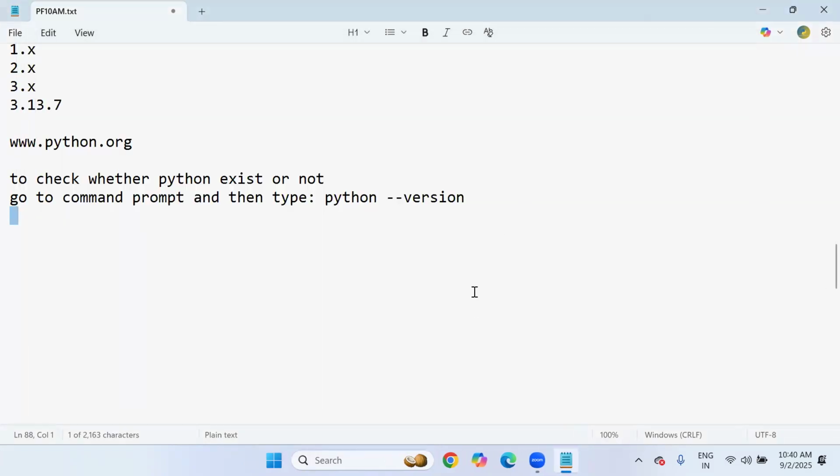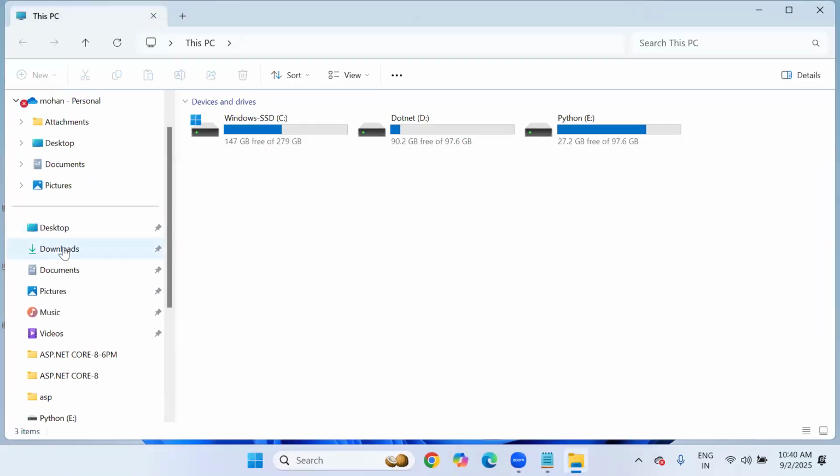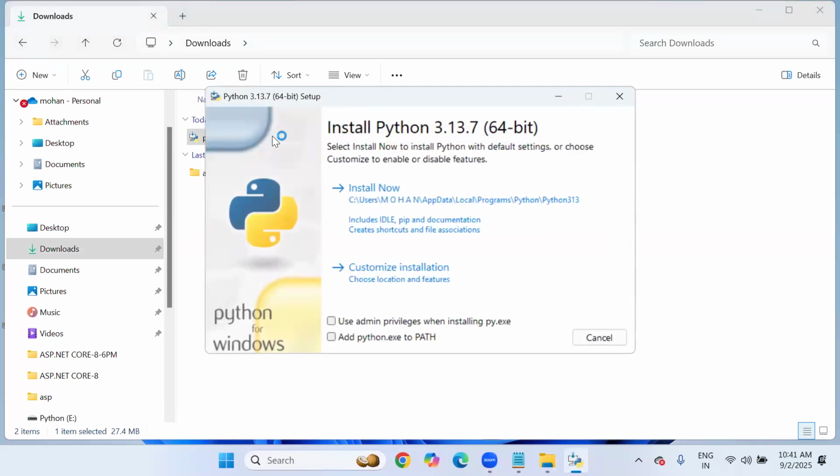Already I have downloaded it, right? Just now, by going to python.org, I have downloaded 3.13.7. Let's go to the downloads folder. Look at this downloads folder. This is Python 3.13.7. For the installation process, simply double click on this executable file. Once you double click, you will get this window, sir. You just wait. Don't hit install now directly, because I strongly recommend activating these two checkboxes before you click on install now.